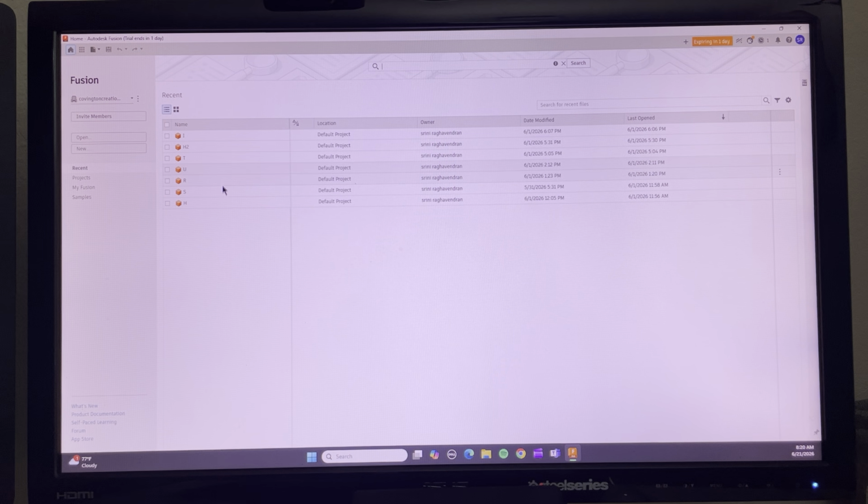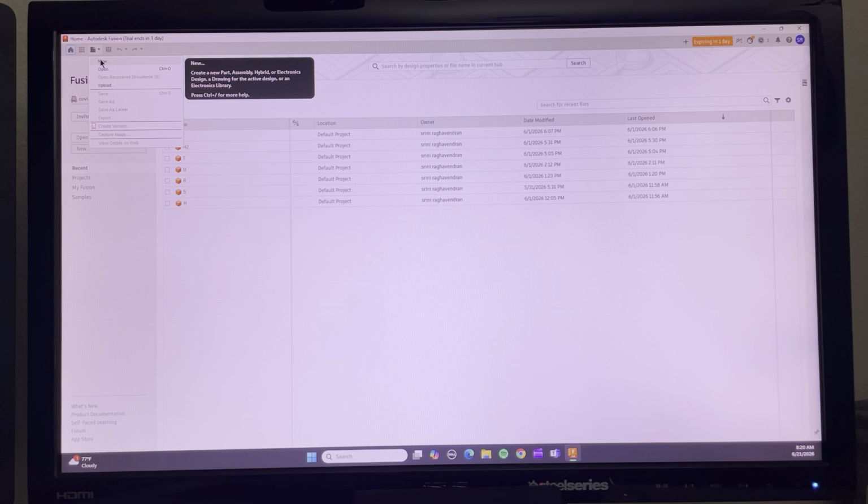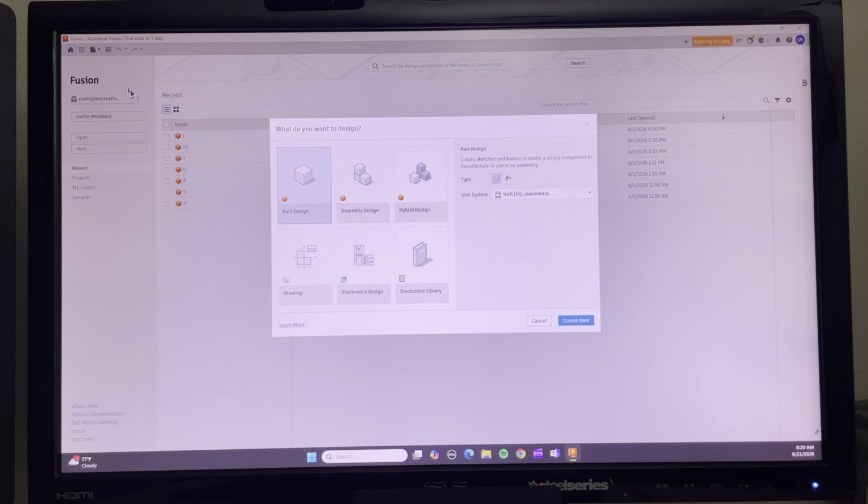I just do them separately rather than put it all in one project. The whole name, I like to do them separately. I'll show you what I mean. Each letter by itself. So let's start with go file and then hit new. When you hit new, it asks what do you want to design. You say part design, the first one, and then you create new.